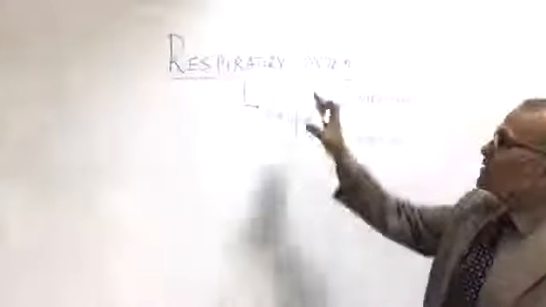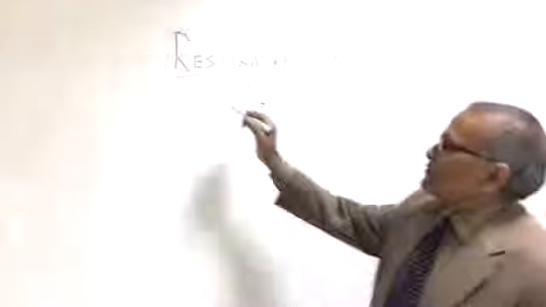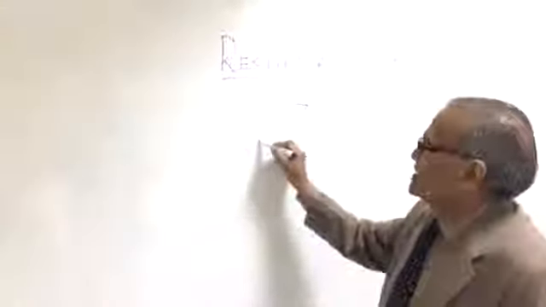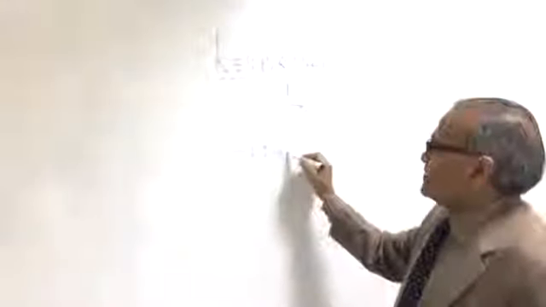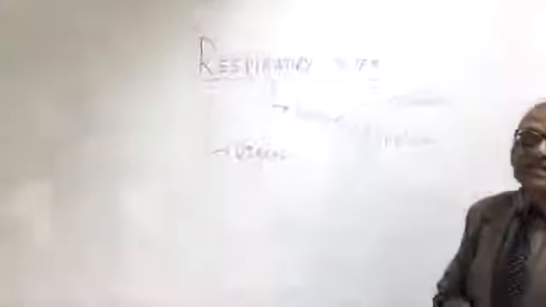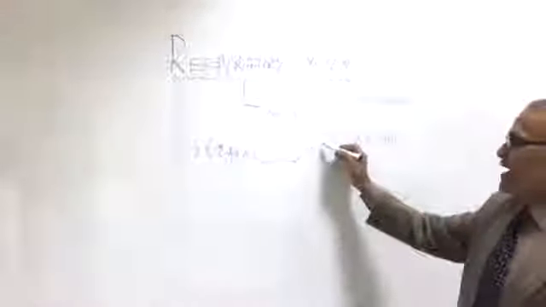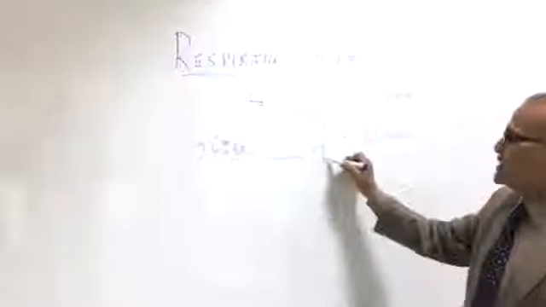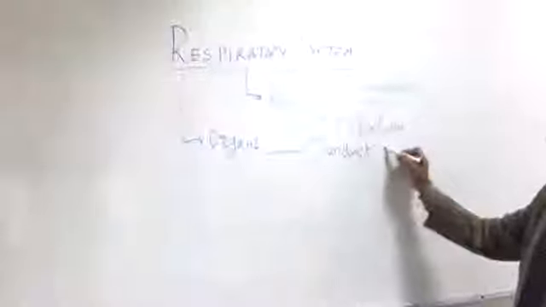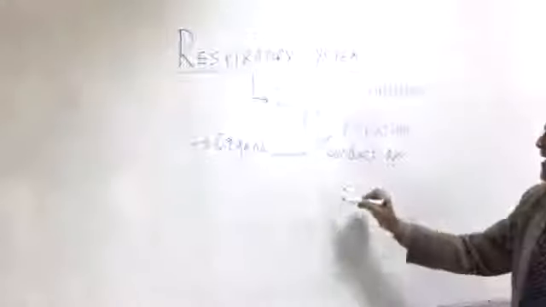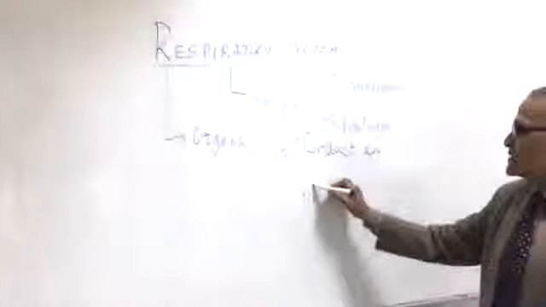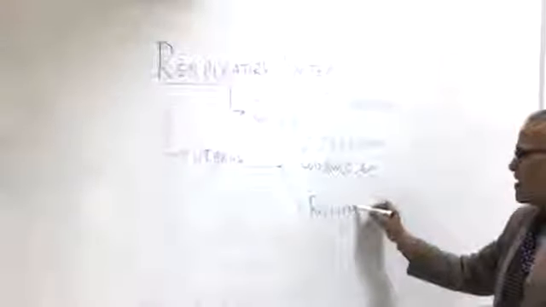Now this system, as we know already, like all these systems, is made up of different organs. So to list the organs in this system, we have a part which conducts the air, and second, where the exchange takes place, that we call the respiratory part.